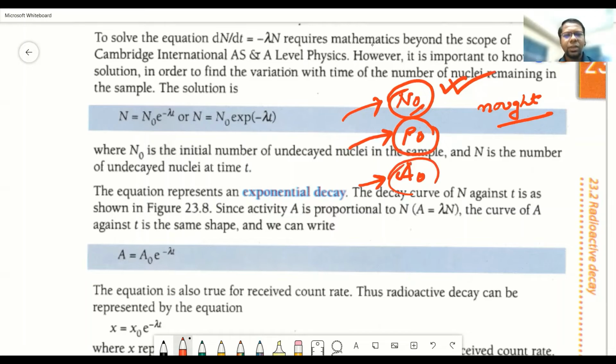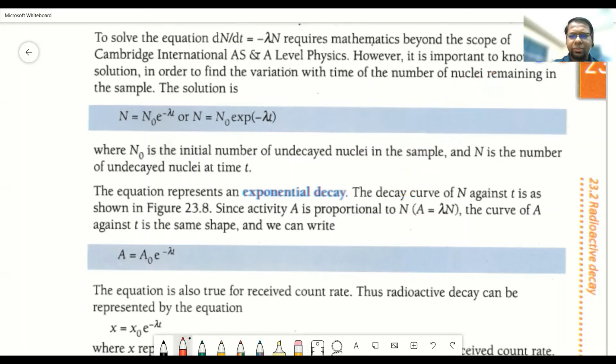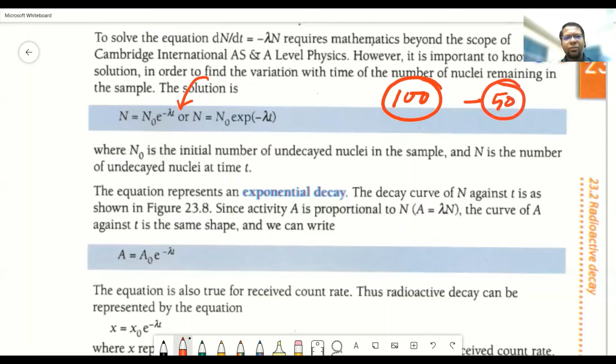Okay. So anyway, this equation is representing, let's say for example, you are having 100 radioactive nuclei. Some of the nuclei are going to disintegrate every second or every minute, so the number is going to be reduced. So for example, after time t, the number is reduced to 50. Now, if I ask you what is the value of t for which the number is going to be reduced from 100 to 50, how are you going to solve the math?